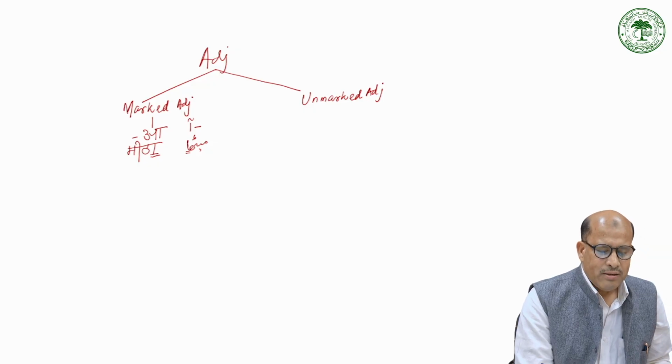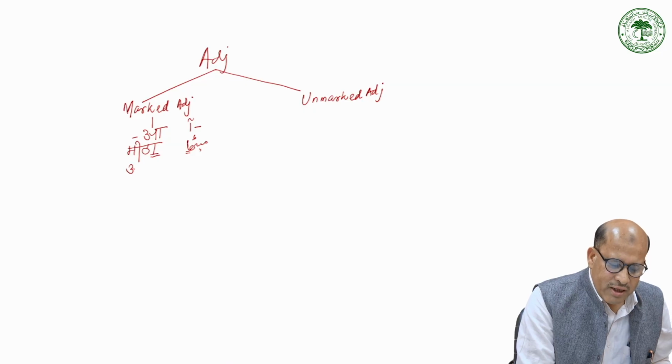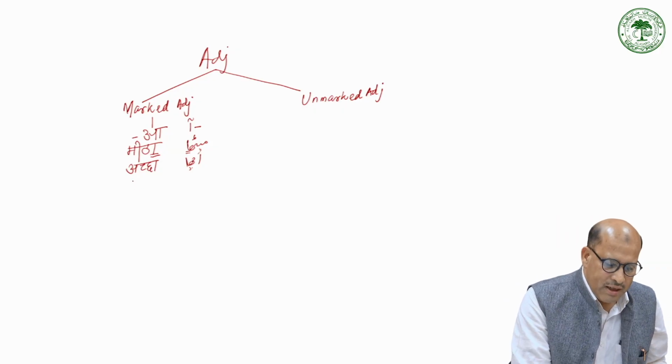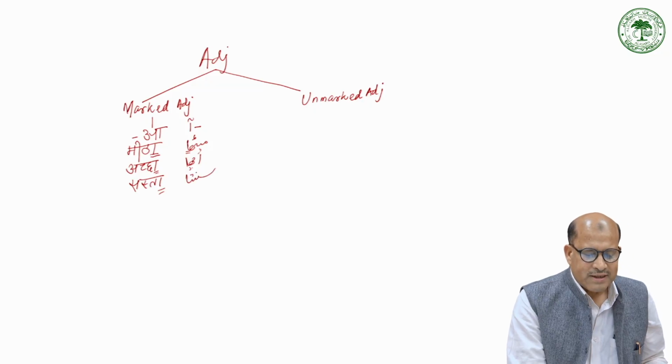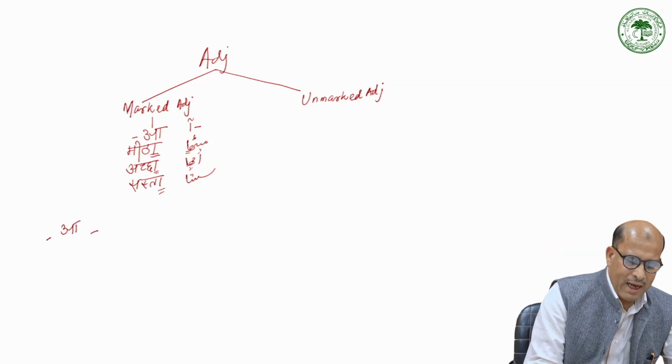The other one is acha, or in Urdu, acha. Or you can see sasta, all having a at the end. So it is called a marked adjective, marked by a.